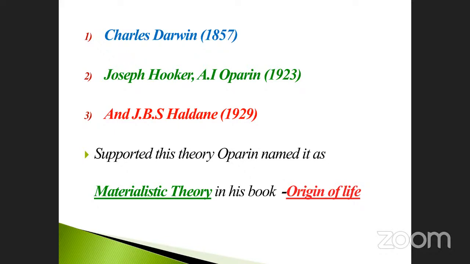Okay. What about Joseph Hooker and also A.I. Oparin? Okay, 1923. The year is also very, very important. And J.B.S. Haldane, 1929, supported this theory. Oparin named it a materialistic theory. Once again, repeat for you: the chemical origin of life is also supported by so many scientists mentioned here: Charles Darwin, Hooker, Oparin, and Haldane. But Oparin named it as which one?